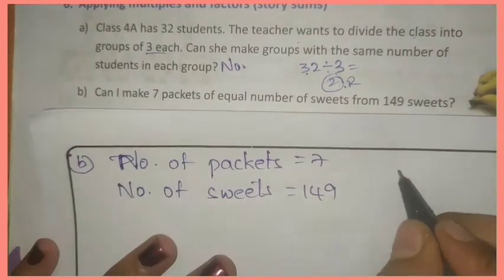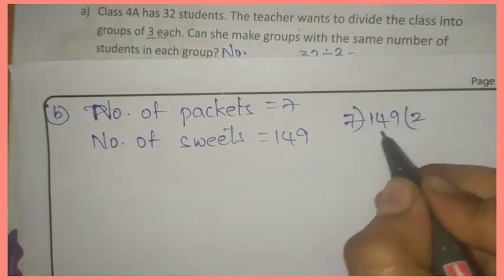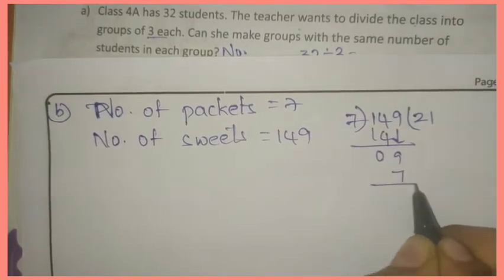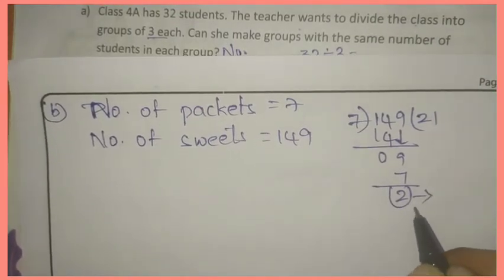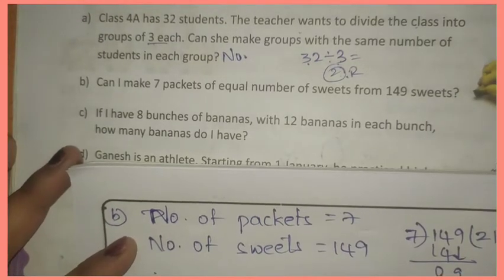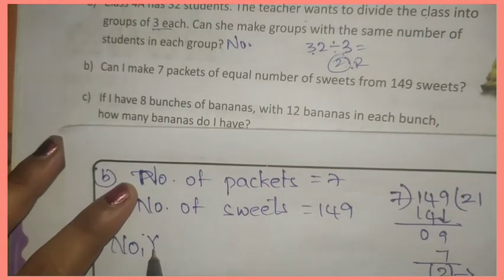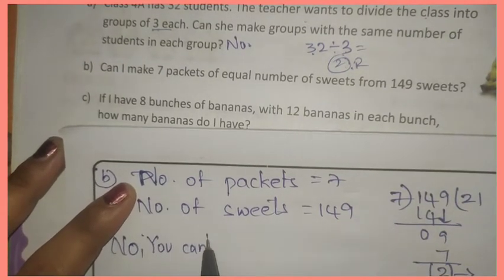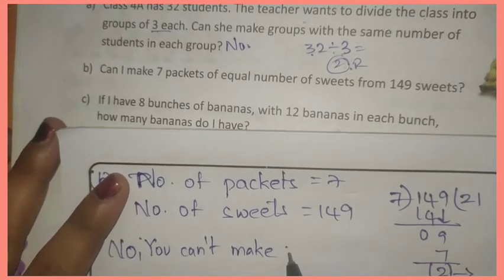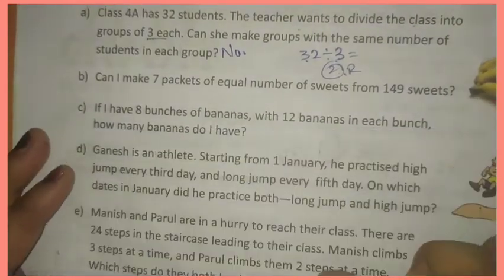You have to do division. 7 2s are 14 and 9 will be written here. 7 1s are 7. 2 will be left over. 2 sweets will be left over. So no, you can't make it.